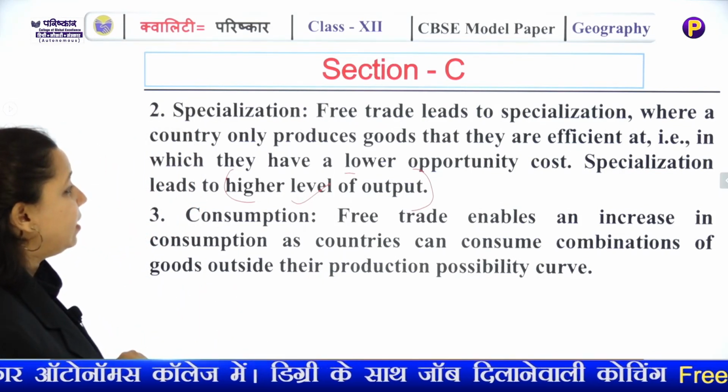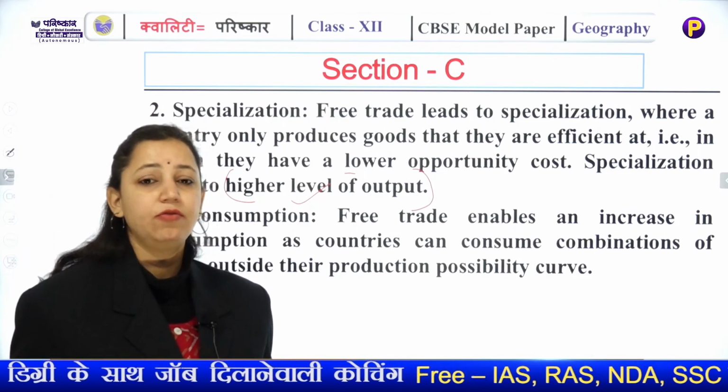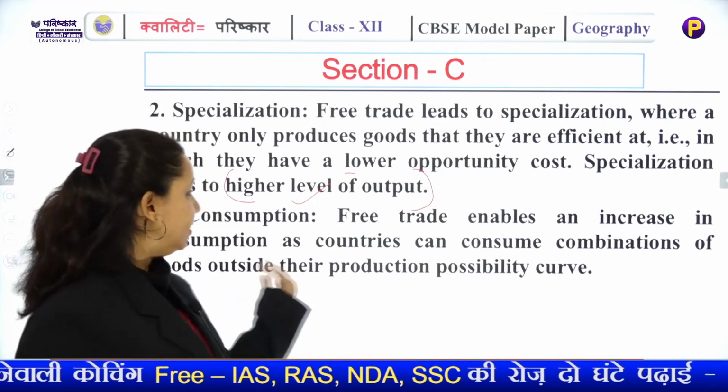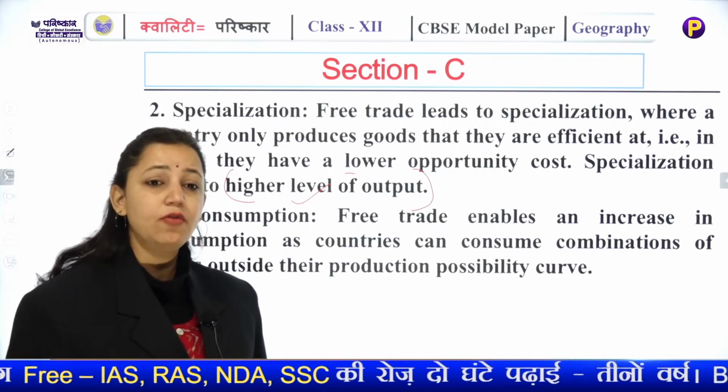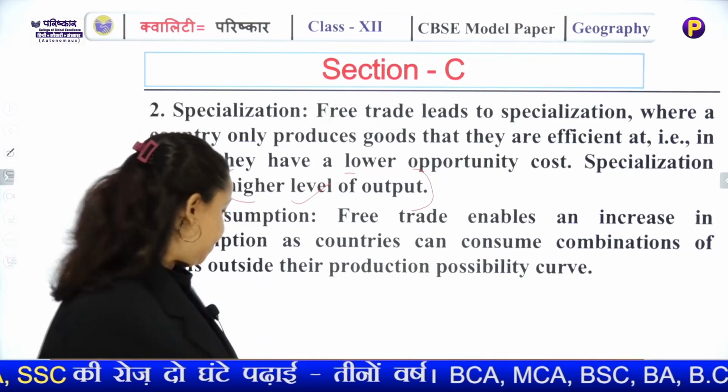Consumption, free trade enables an increase in consumption because you have a variety of goods in front of you. So there are options that open up, and then it increases the consumption of goods also, and consumption increases the production thereby.